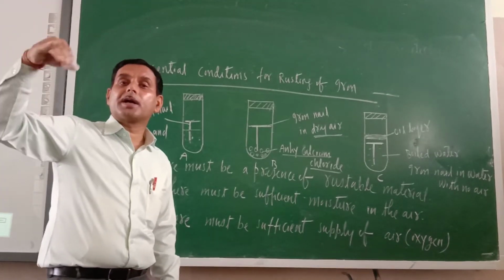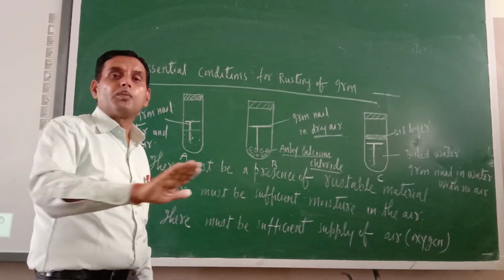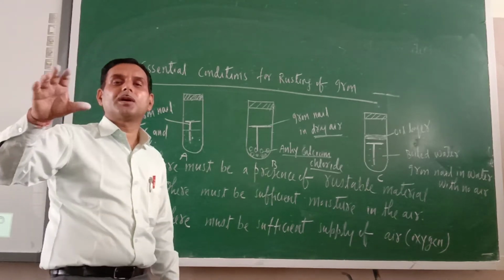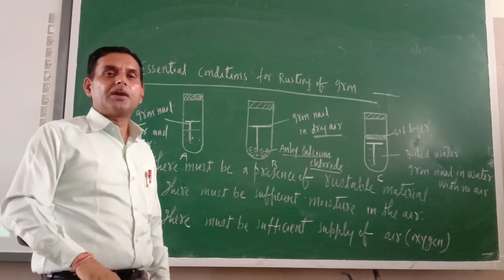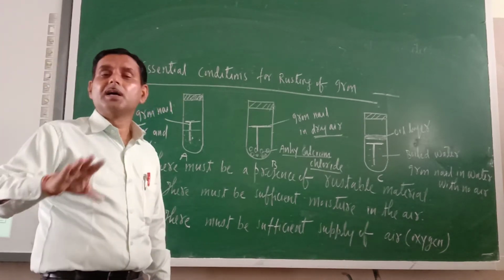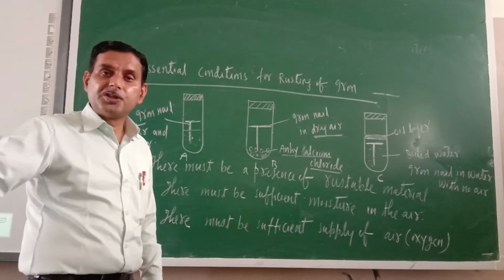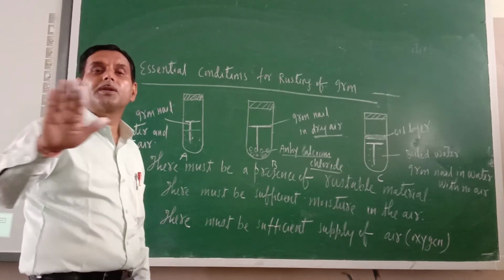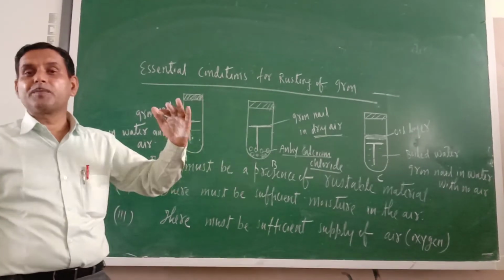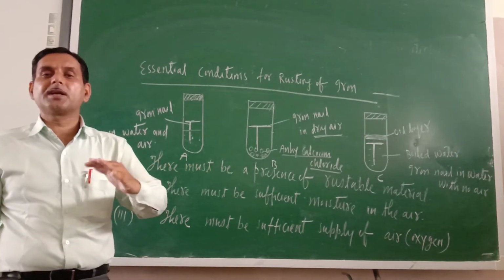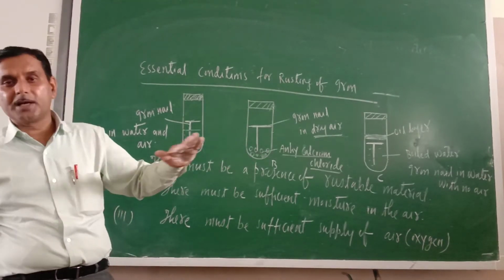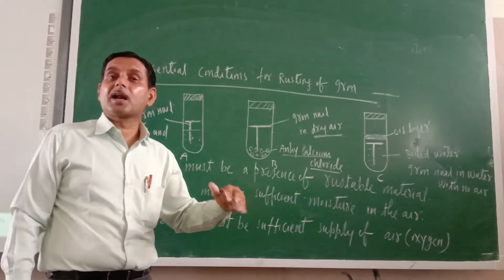Before coming into contact with air and moisture, they form one layer of their respective oxide on their surface. Magnesium will form a layer of magnesium oxide. Aluminium will form a layer of aluminium oxide. Chromium will form a layer of chromium oxide. And these oxide layers form a protective covering over those metals. So whenever moisture and air try to come into contact with the metal, they cannot, because a protective layer is there before the metal. That is why these metals are rust free.